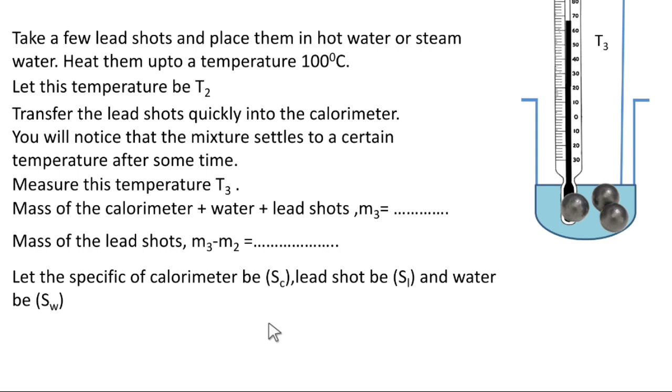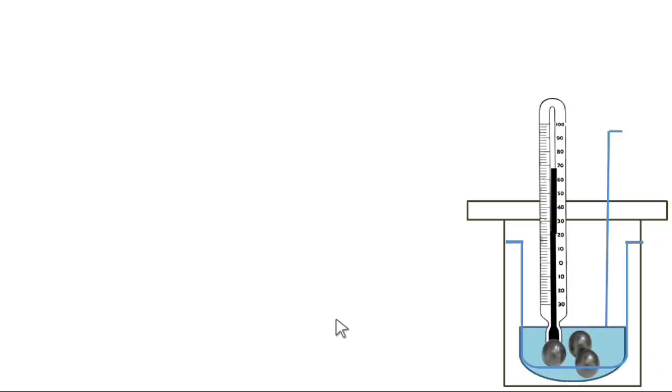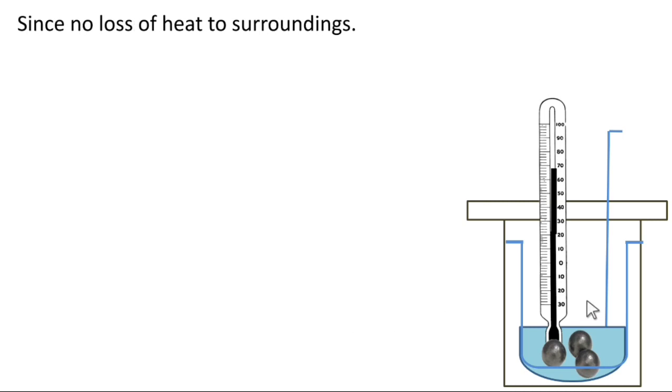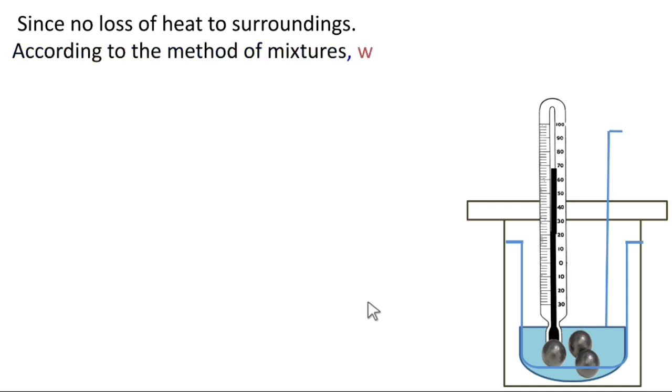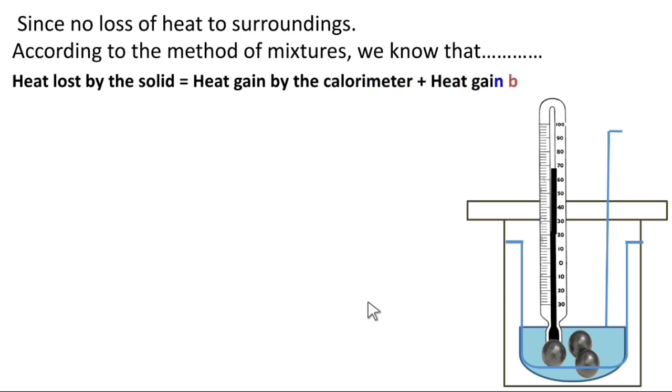Let us take the specific heat of the calorimeter as SC, of lead shot as SL and of water as SW. Since there should be no loss of heat to the surroundings, after pouring the lead shot into the water, it should be placed in a wooden box so that there is no loss of heat to the surrounding. This is the wooden box. Now according to the method of mixtures, we know that heat lost is equal to heat gained.